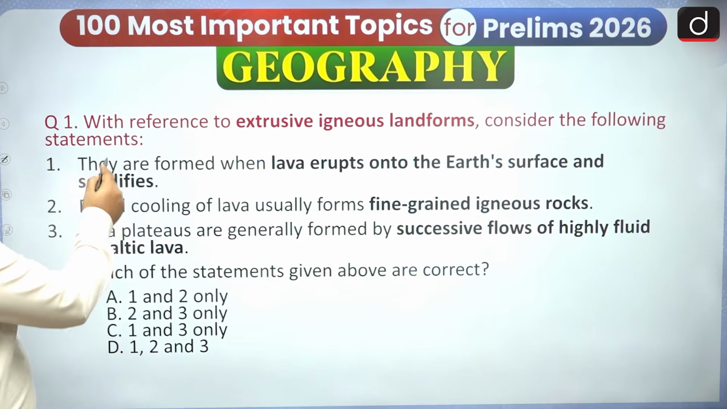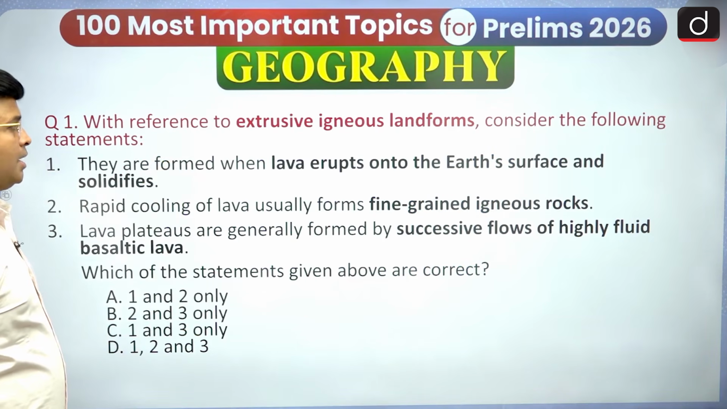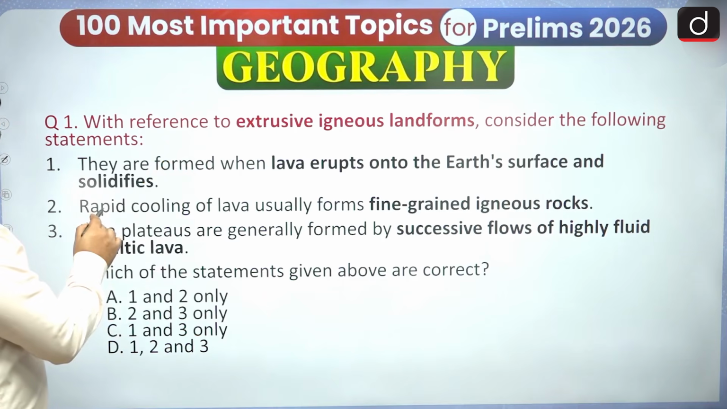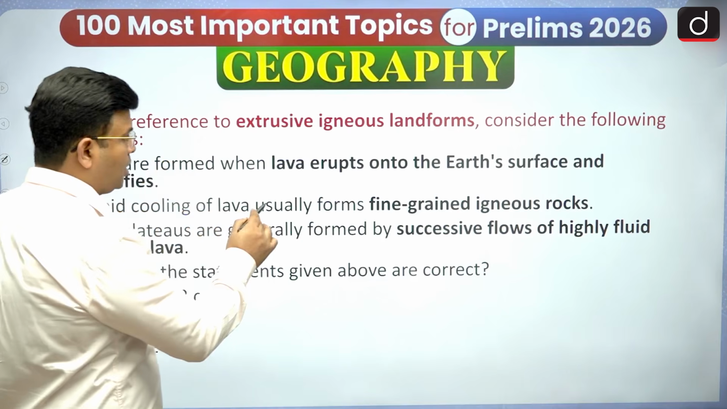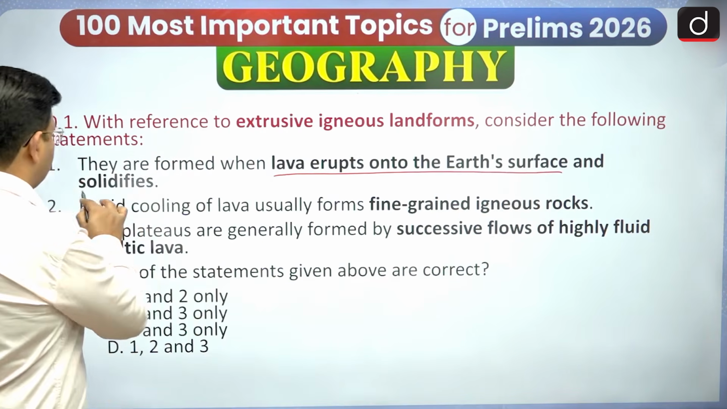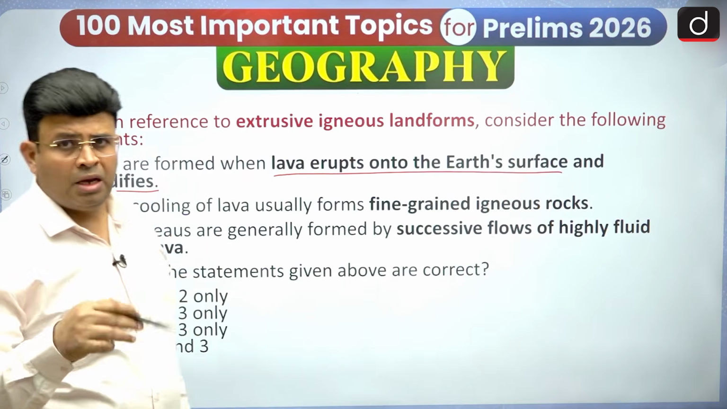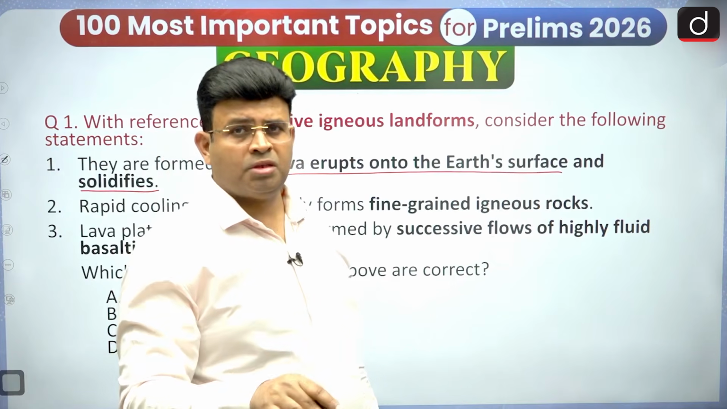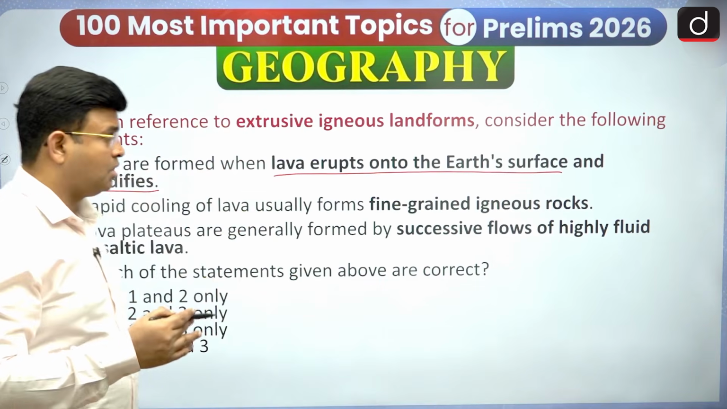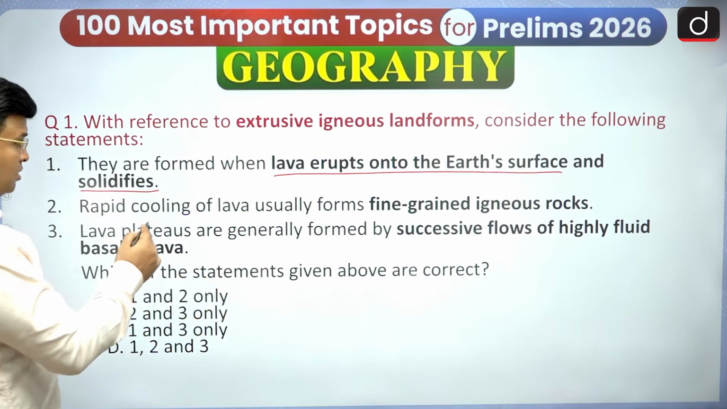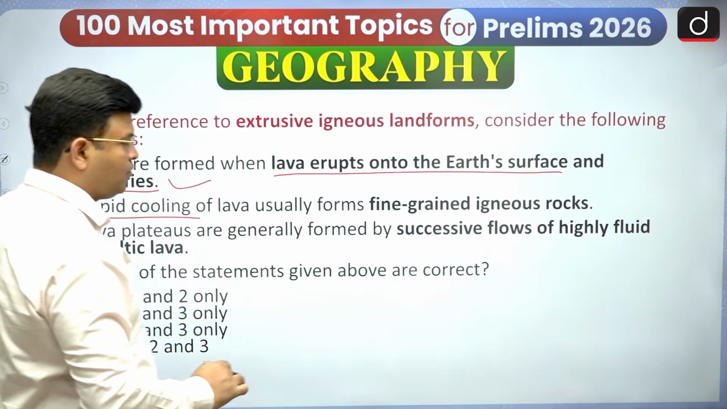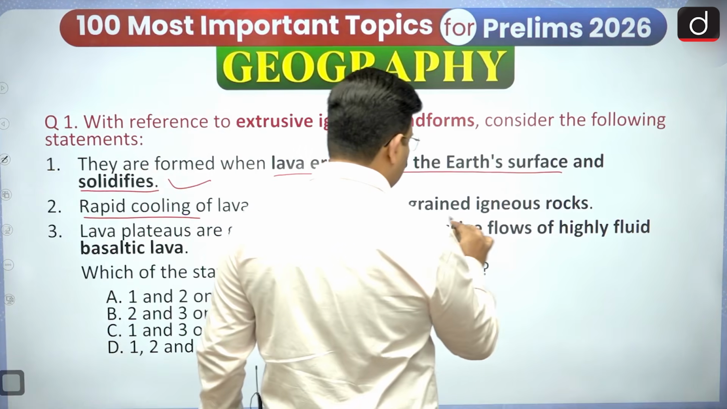Like this question with reference to extrusive igneous landform. Consider the following statements. The first statement: they are formed when lava erupts onto the earth's surface and solidifies. Yes, anything molten below the earth's surface is known as magma, and when it comes up, it is known as lava. So the lava erupts on the earth's surface and solidifies. This is correct. And the rapid cooling of lava usually forms fine-grained igneous rock.